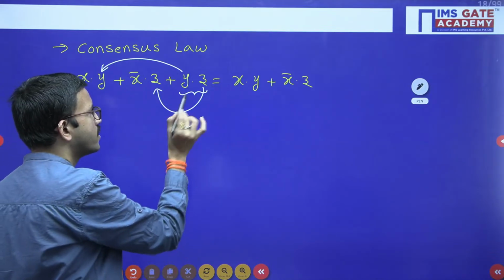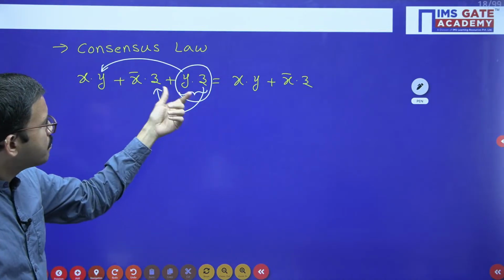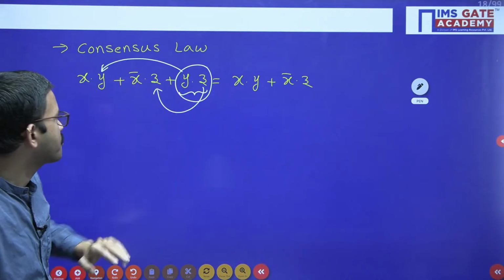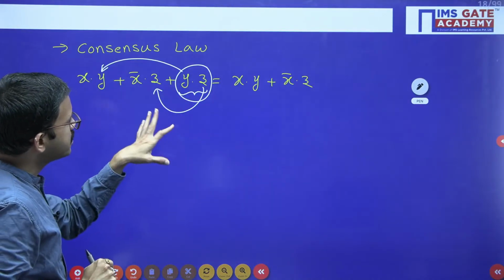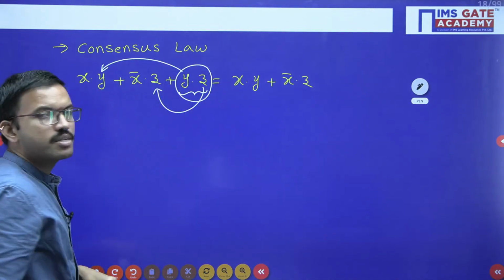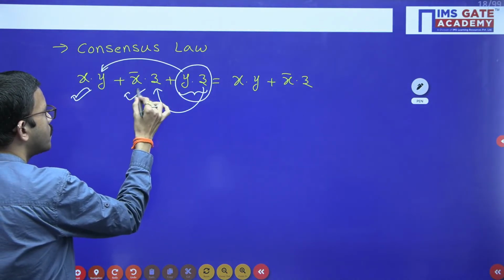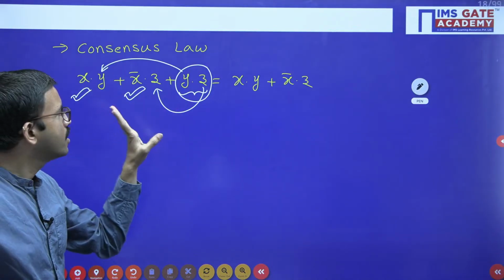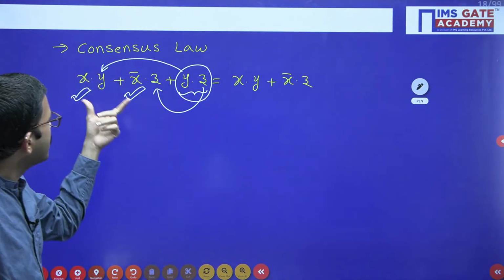So the first and foremost condition: whenever you are observing term by term, in that particular term, whatever variables are there, those variables should be distributed exactly in the same form. Y can be present here, z can be present here, no problem. In this example, y is present here, z is present here. Here, in this particular term, what is the missing variable? The missing variable is x. That is present here in normal form, and in its complement form here. X can be present here, x bar can be present here, then also it will apply. So these two conditions are very important. If the two conditions are satisfied, then we can bring three terms into two terms.